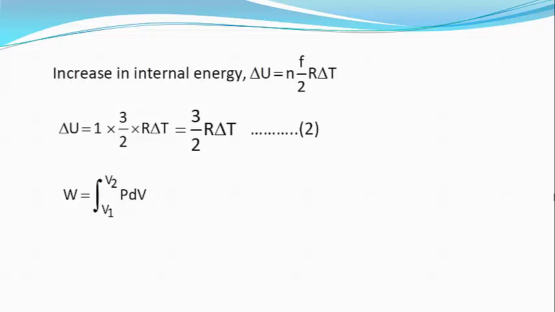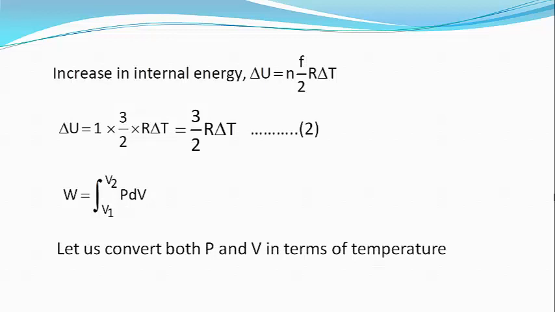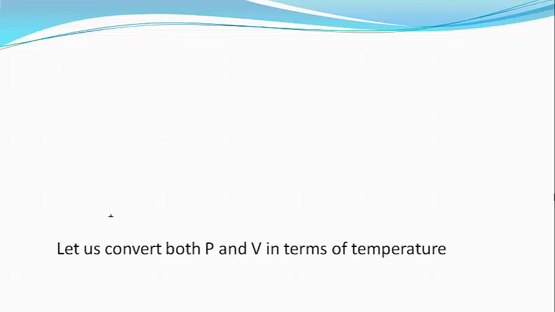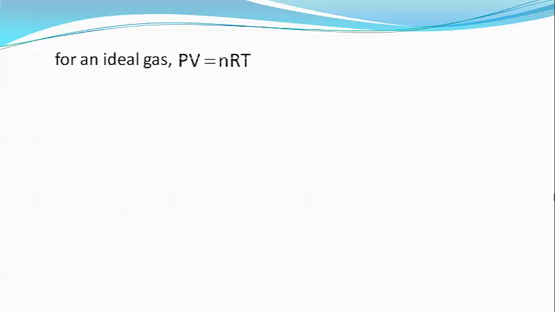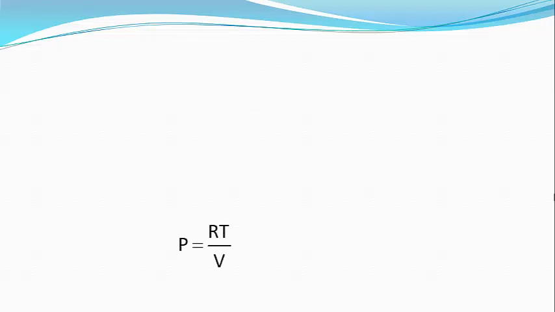Let us now convert both P and V in terms of temperature. For an ideal gas, PV is equal to nRT, or P equals nRT divided by V. Since in this problem n equals 1, therefore P equals RT divided by V, or W equals integral from V1 to V2 of RT divided by V into dV.